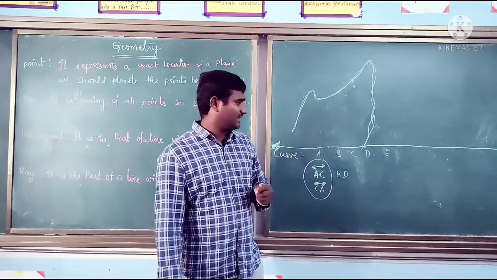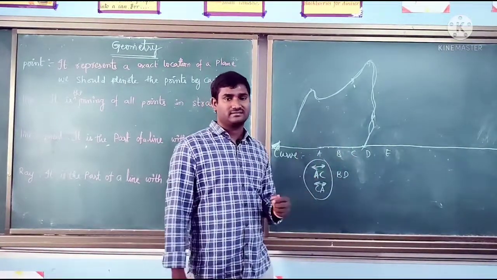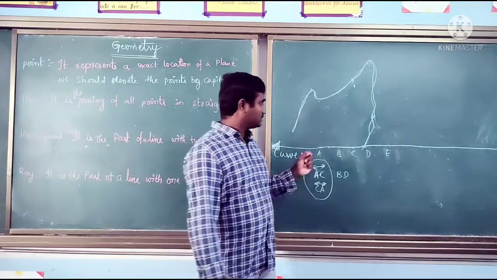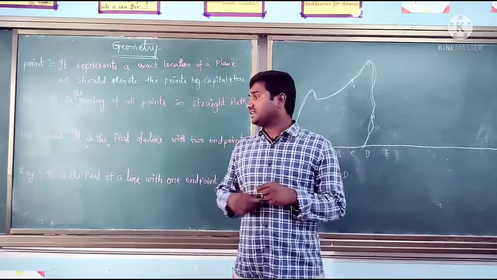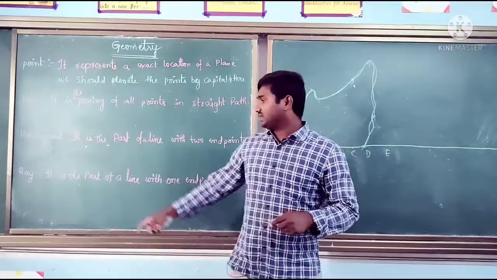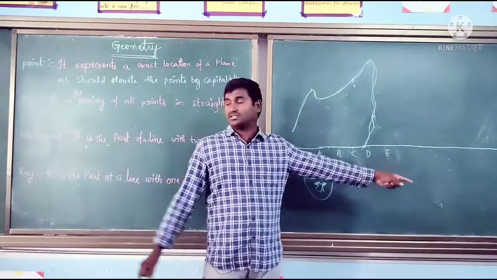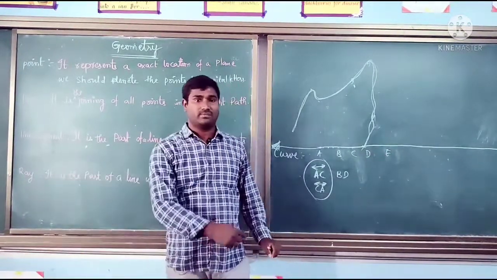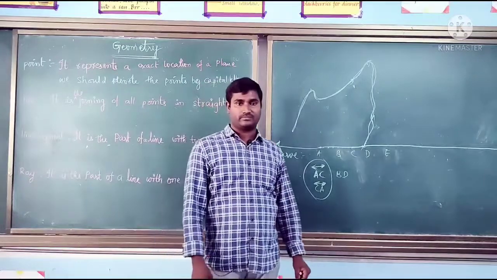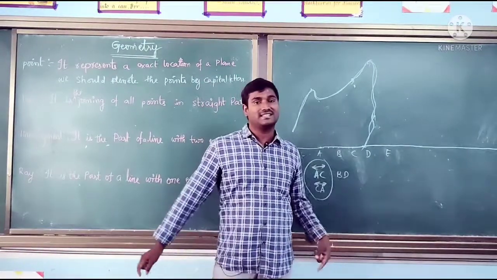Can we measure the length of the line? When is it possible to measure a length? Suppose in a room there is one corner here and one corner there, so we can measure with a tape or scale. We can say, sir, this length is 10 meters.